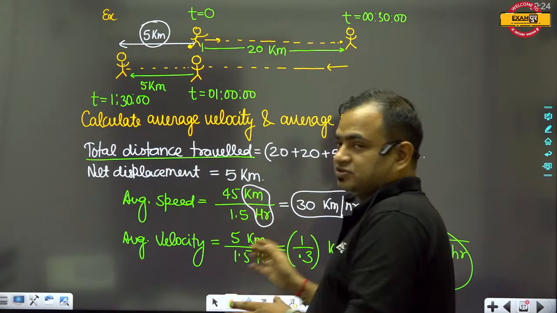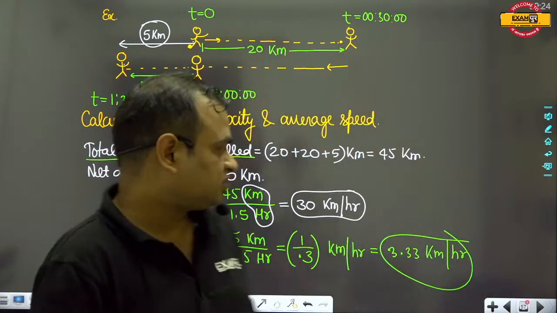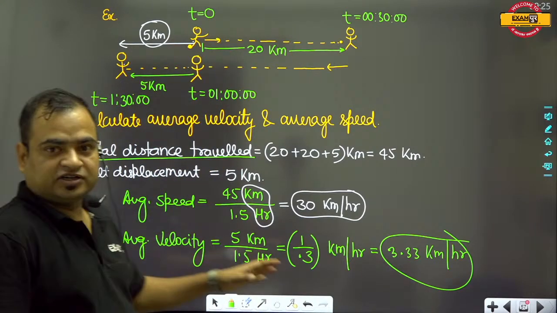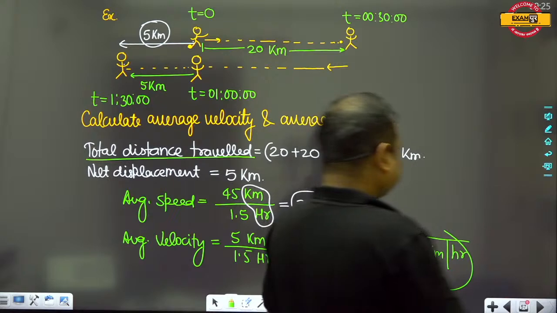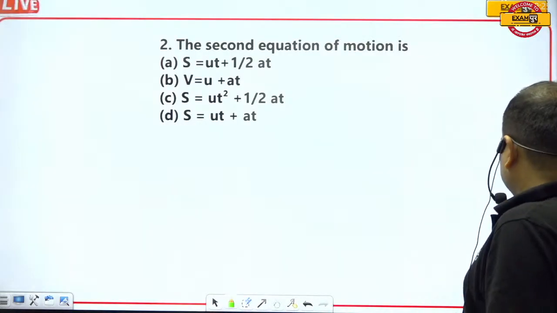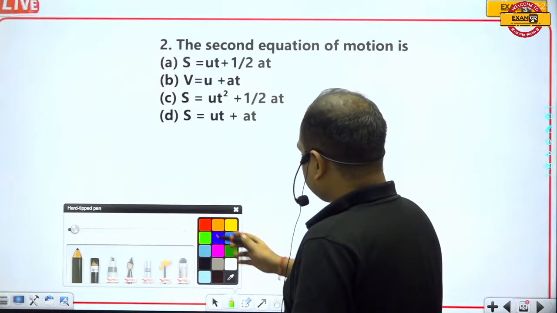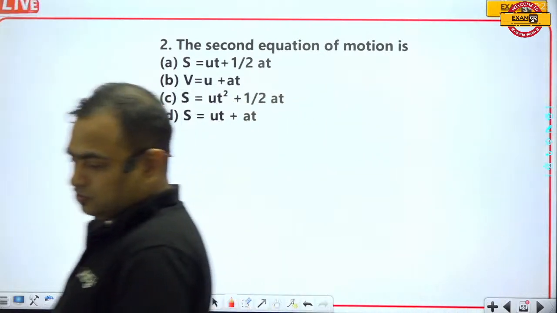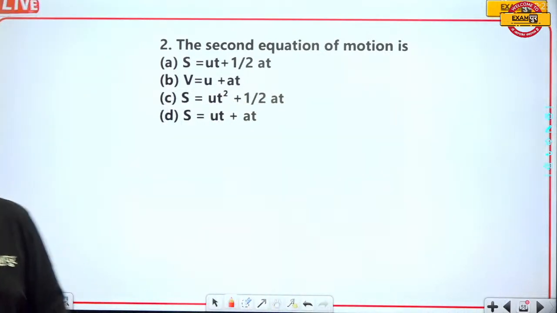And average speed of this man. Okay, so guys, this is the method. So this is the method we can easily calculate. Yes. So guys, now in this question, please find out which one is the correct answer. Okay, so which one is the correct answer?